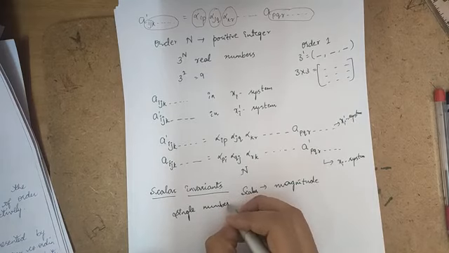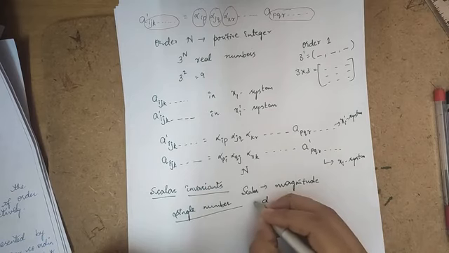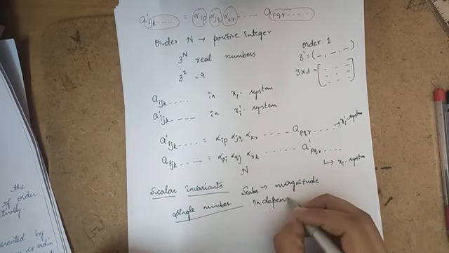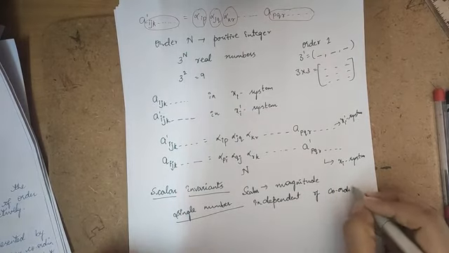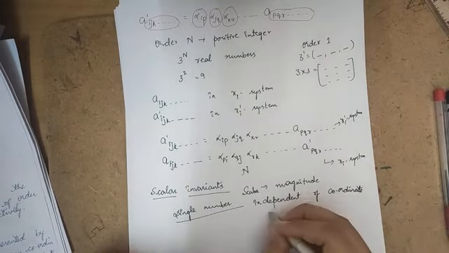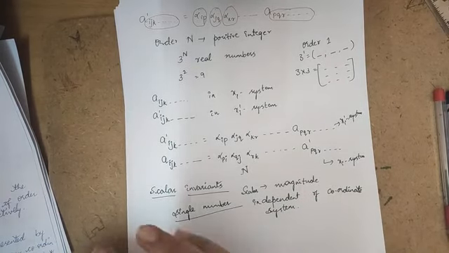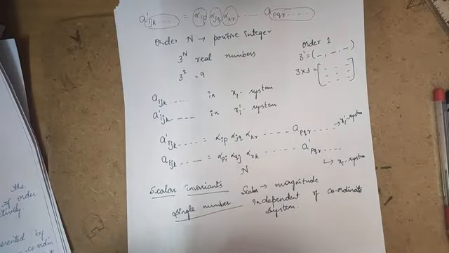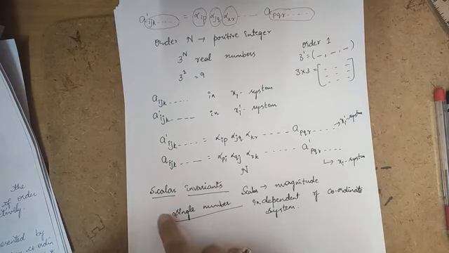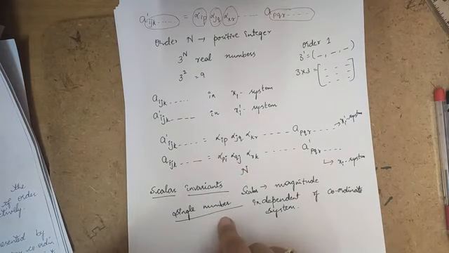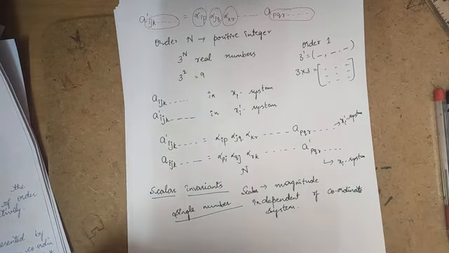A single number. It is independent of coordinate system. Those quantities are called scalar invariants. I repeat, quantities that may be represented by a single number, and which is independent of coordinate system. So it is obvious, right?